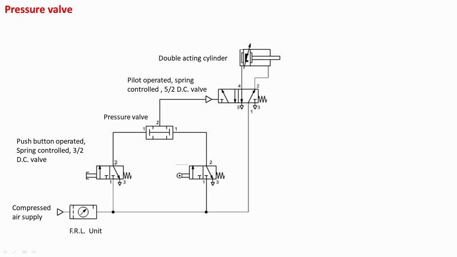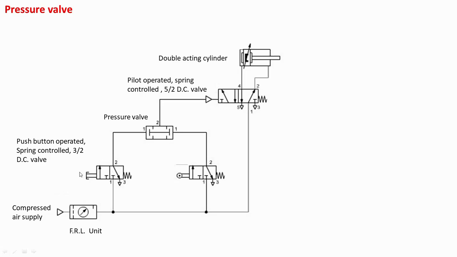So once it has a pressure signal from both these valves, then only will it generate the signal in this pilot line. So this pressure valve will generate the output signal only when it receives the signal simultaneously from the left hand side as well as from the right hand side.